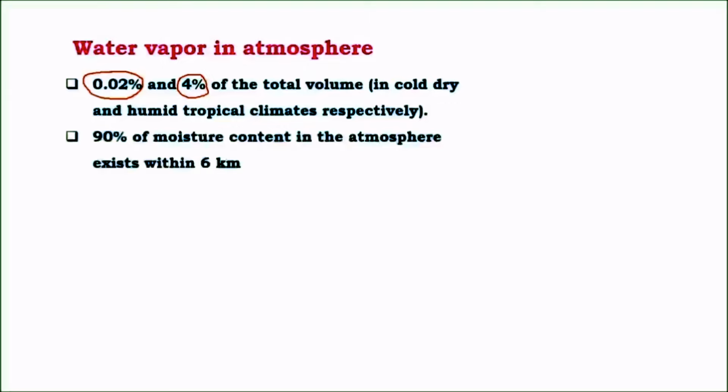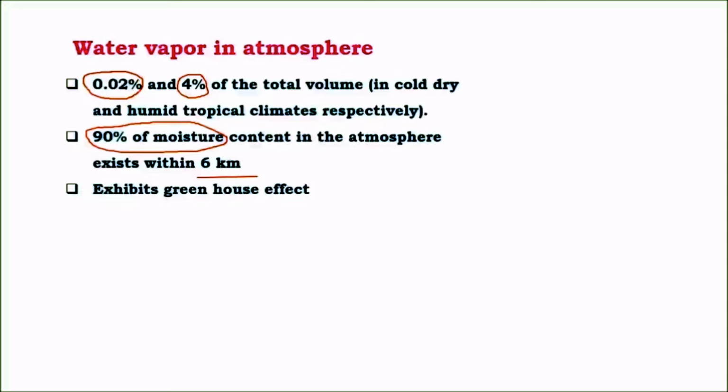And most of the water vapor content is present in the bottom layers of the atmosphere. At higher layers, it is negligible, and within 6 kilometers, there is about 90% of the moisture in the form of clouds and other forms. Above this, the water vapor content is highly negligible. And we have seen it exhibits the greenhouse effect, which further helps in maintaining heat balance on Earth's surface. Thus, water vapor is an important greenhouse gas.